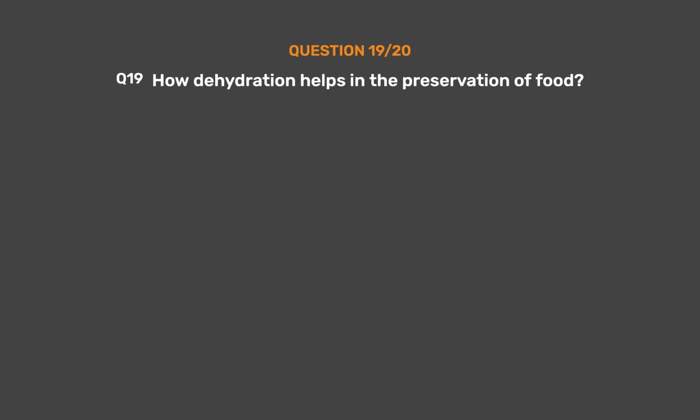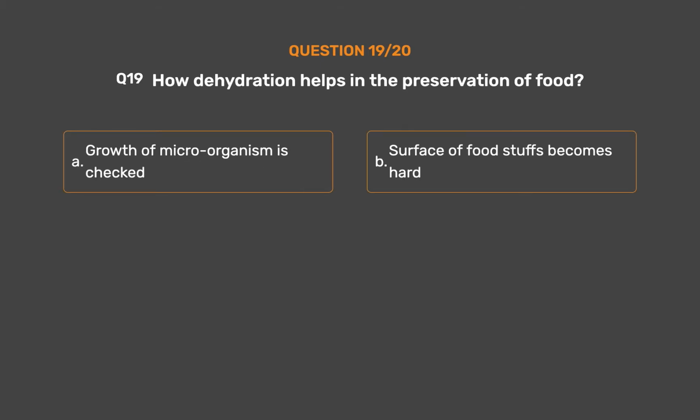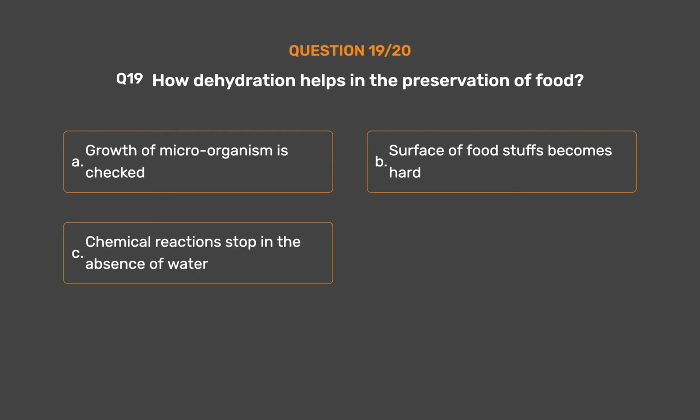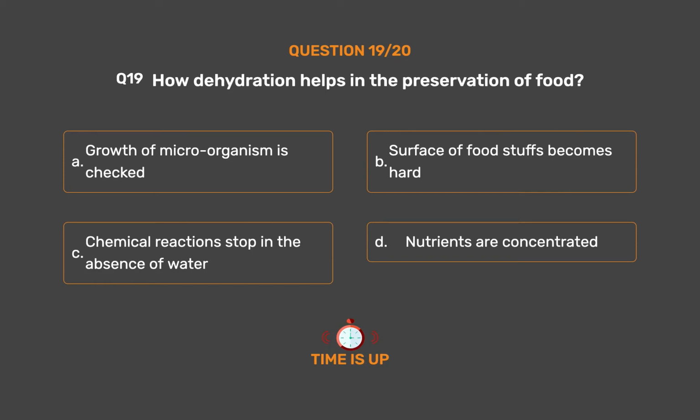Question number 19. How dehydration helps in the preservation of food? Option A, growth of microorganism is checked. Option B, surface of foodstuffs becomes hard. Option C, chemical reactions stop in the absence of water. Option D, nutrients are concentrated. The correct answer is option A. Growth of microorganism is checked.